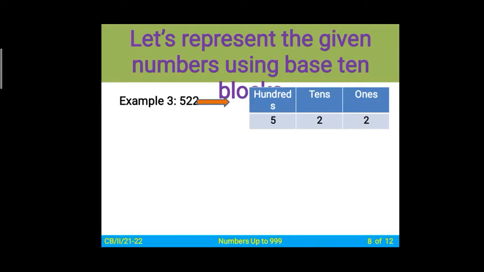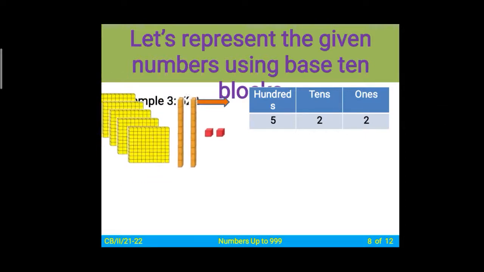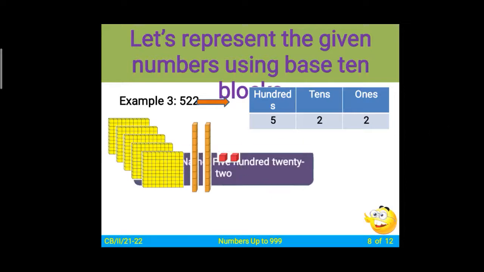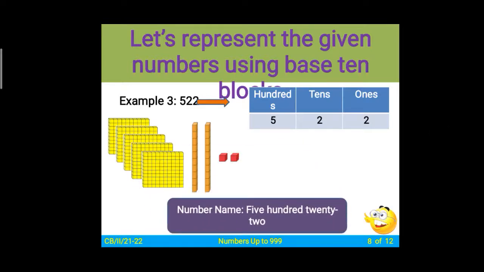Next, 522. On the ones place you have to put 2 blocks of ones. On the tens you also have to add 2 blocks of tens. On the hundreds you have to add 5 blocks of 100. Count it. If you are not able to count, just pause your video and count the blocks. This is called 522.